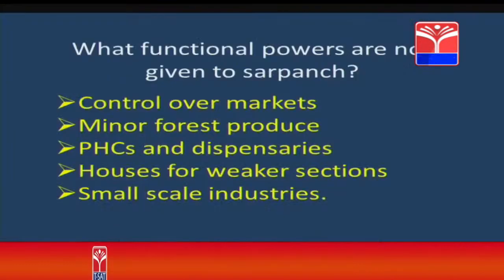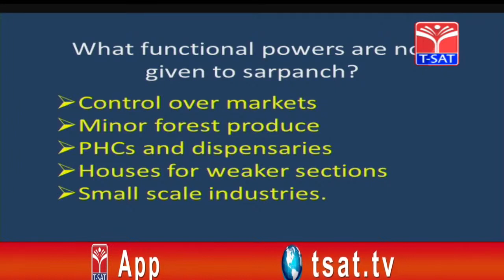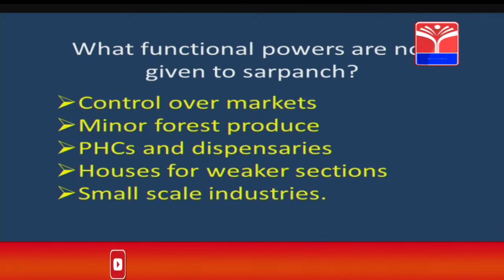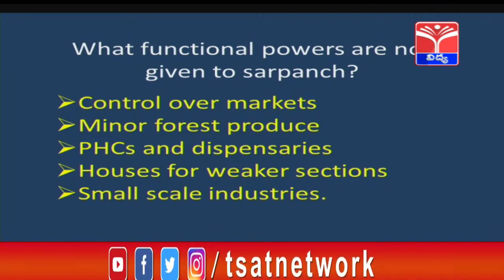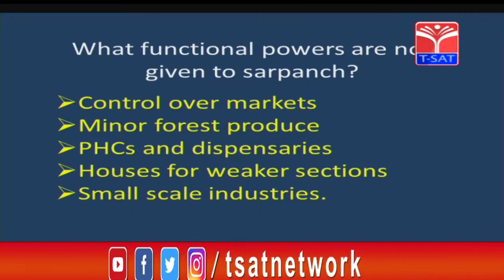What functional powers are not given to sarpanch? Control over markets, minor forest produce, PHCs and dispensaries, houses for weaker sections, small scale industries.